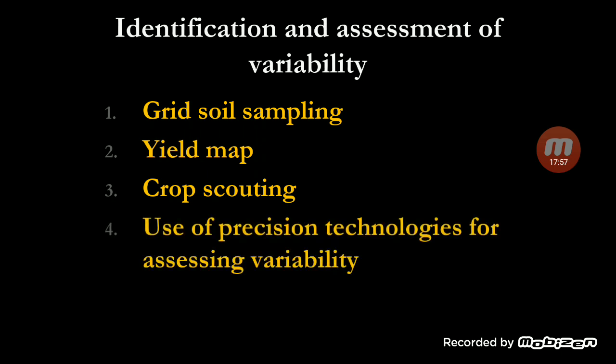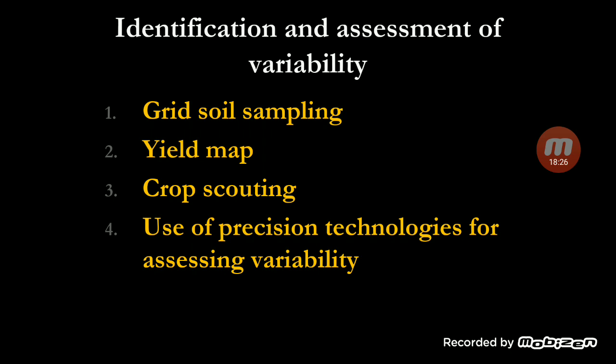And then if you understand these techniques, use of precision technologies for assessing the variability. So use of precision technologies like satellite image, like drone image, to assess the variability. There are advanced techniques for how these images are captured and how they are used to understand pest attack and disease.